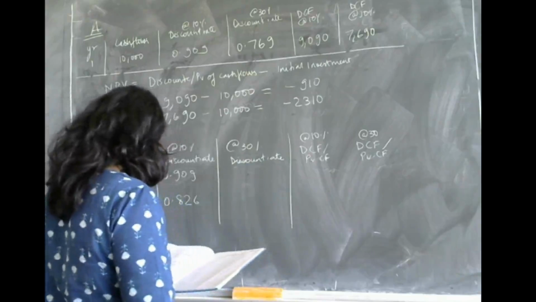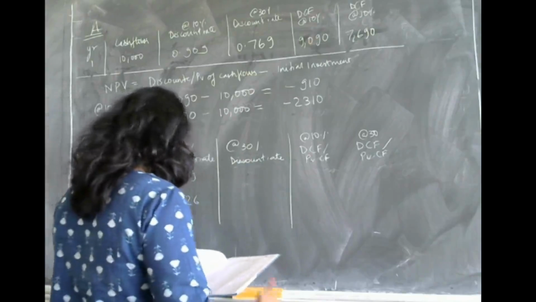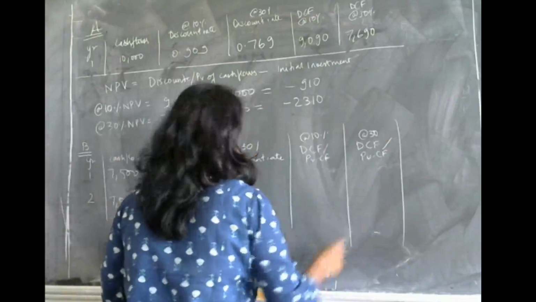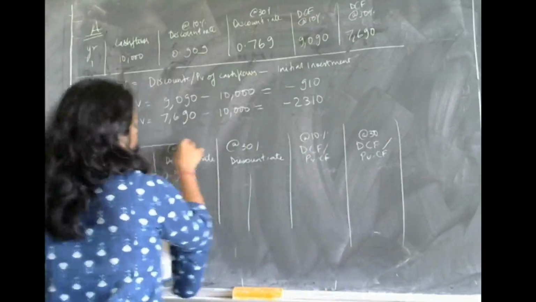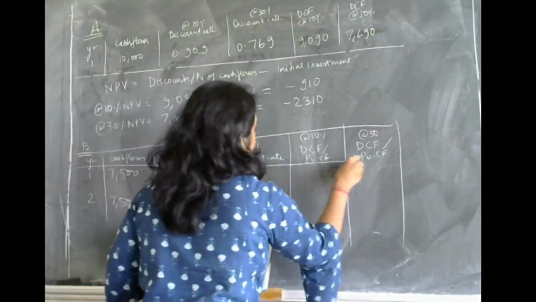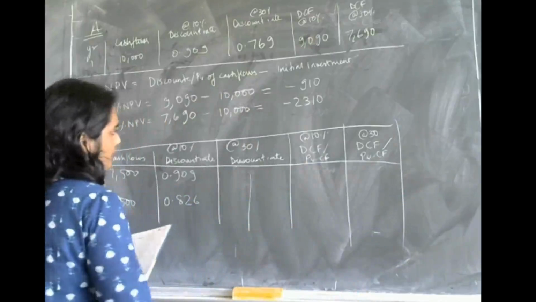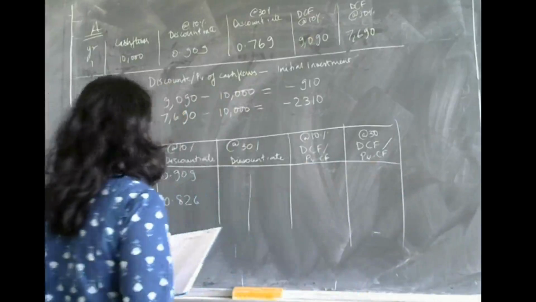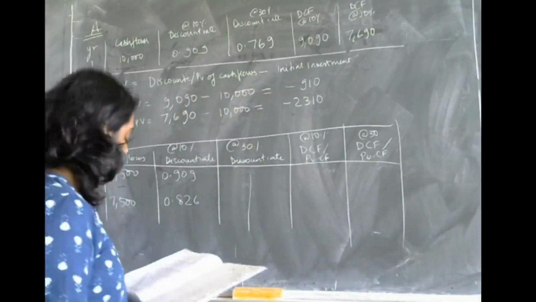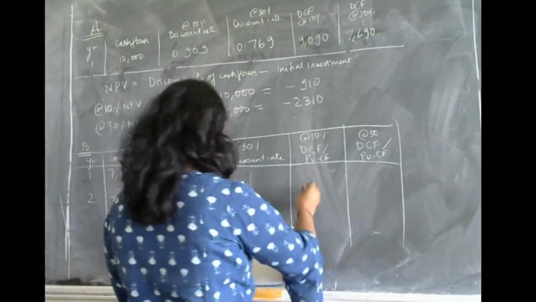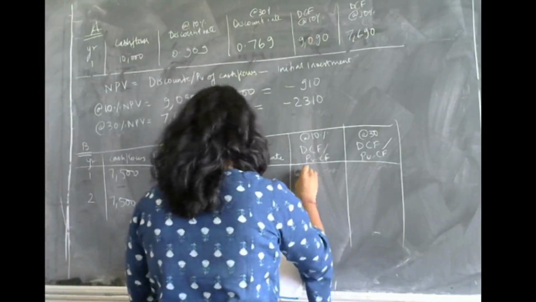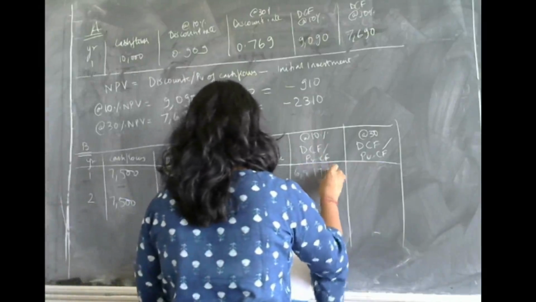This you can find out. I will just do the 10% one; the 30% one you can do on your own, practice it. I'll just tell you the answer. 7,500 multiplied by 0.909 gives the present value of the discounted cash flow at 10% as 6,817.5.